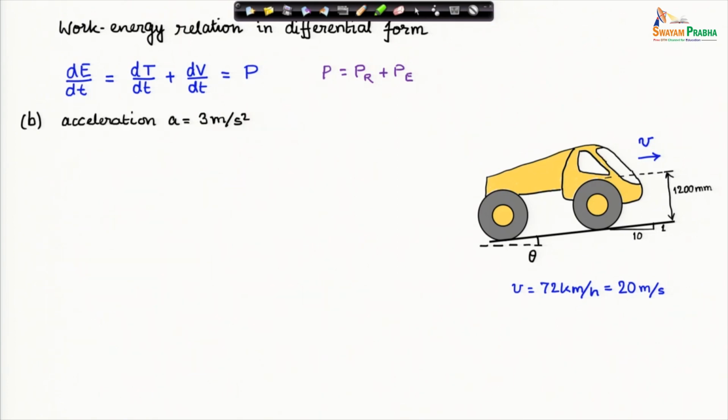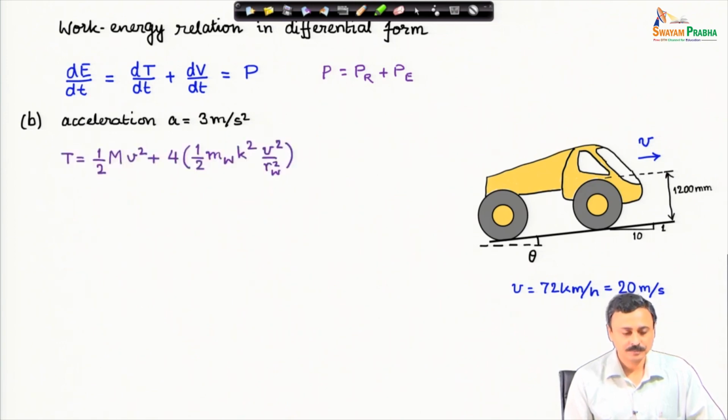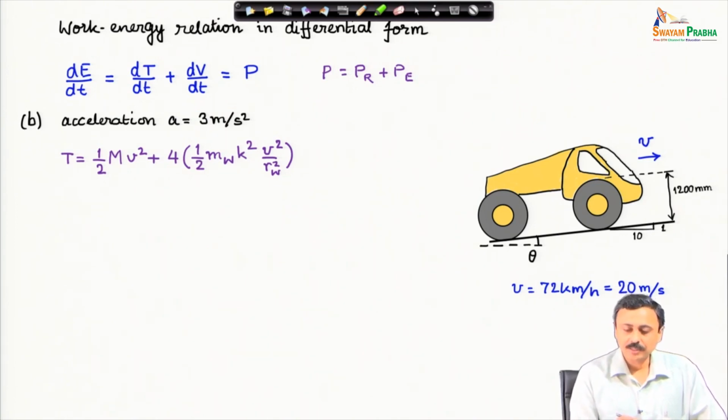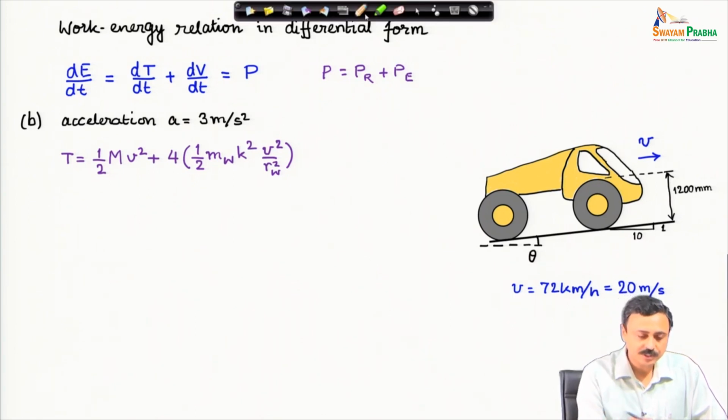Here it has an acceleration of 3 meter per second square. Therefore, now kinetic energy is changing. Let us first write down the expression of kinetic energy. Here the kinetic energy contribution comes from the vehicle as well as the wheels, because the wheels have mass and rotational inertia. The translational kinetic energy of the wheels are included in the first term.